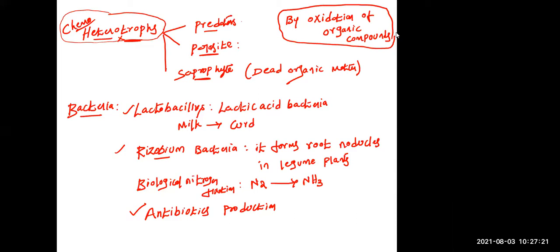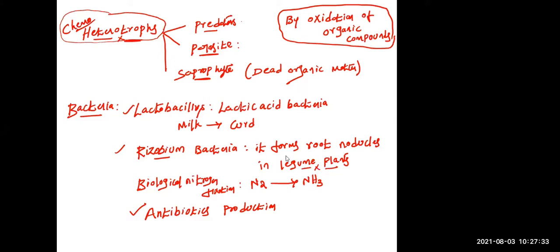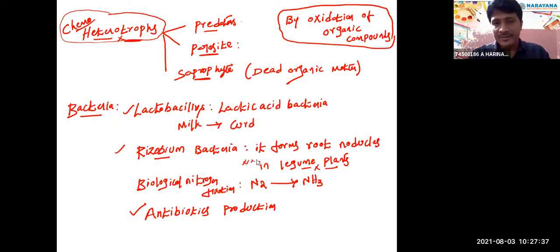They produce antibiotics. They fix nitrogen in association with legume plants. Legume plant examples: groundnut, pea plant, bean, which belong to the Fabaceae family. This one is very important. So these are some of the important characters of bacteria. Next.